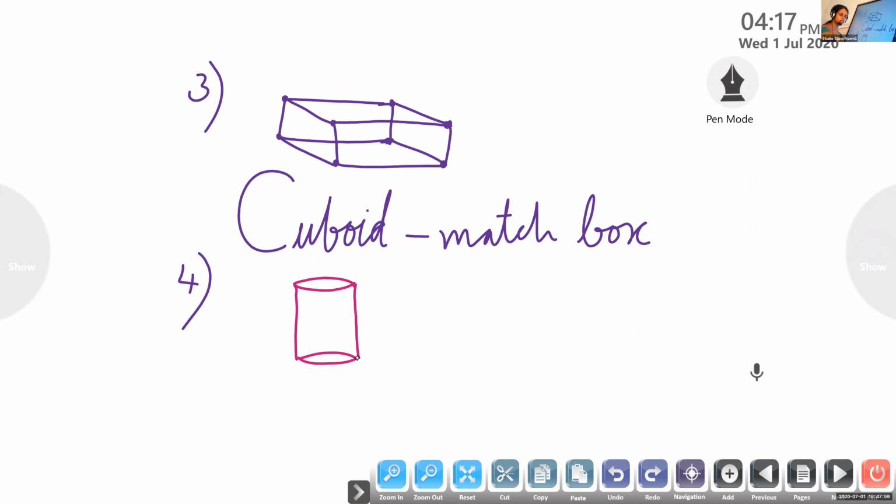Devadarsh, what's the name of the picture we got? Cylinder. Very good. It's cylinder. So what is the spelling? C Y L I N D E R. Cylinder.